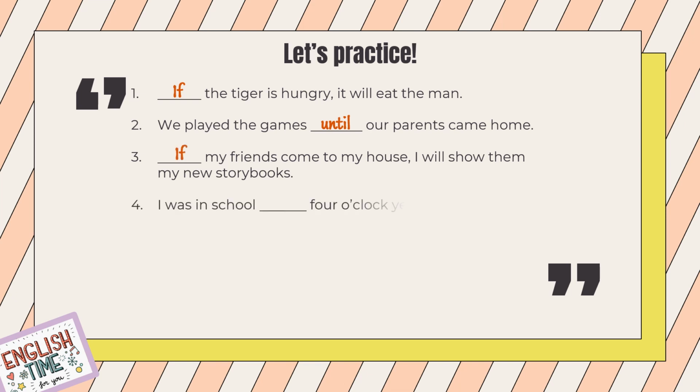Good. Number 4. I was in school, blah, 4 o'clock yesterday afternoon. This is so easy. It is to show when an action stops. Until. The answer is until. So, what time did you leave school? You left school at 4 o'clock yesterday afternoon.